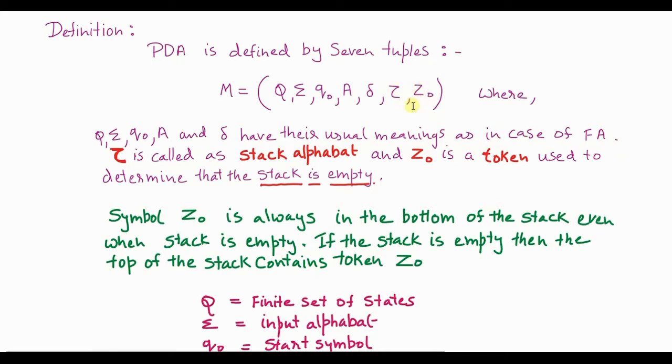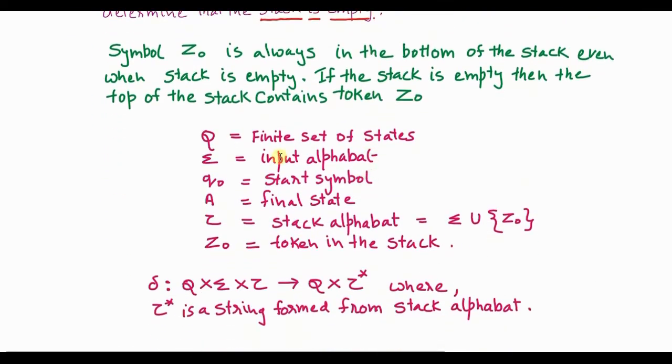Now we will focus on the 6th and 7th tuple elements. This notation is called tau. This tau is going to be used as a stack alphabet. We are going to shortly see what the stack alphabet is, and Z0 is called a token. Z0 is used as a token to determine whether the stack is empty. The symbol Z0 is always at the bottom of the stack, even when the stack is empty. If the stack is empty, then the top of the stack contains token Z0. It is almost the same as your normal finite automata.